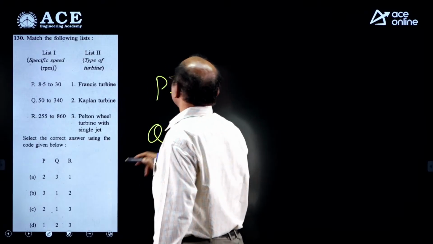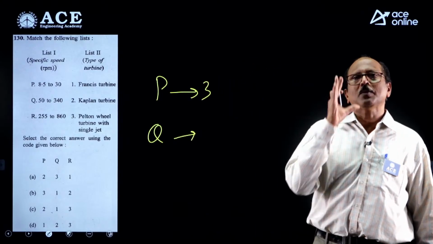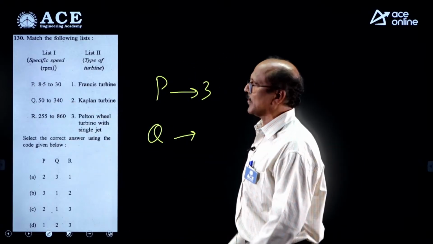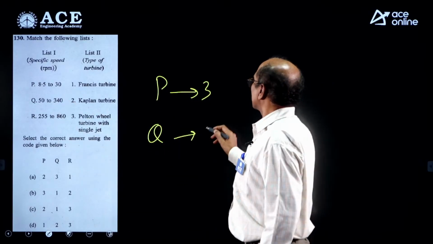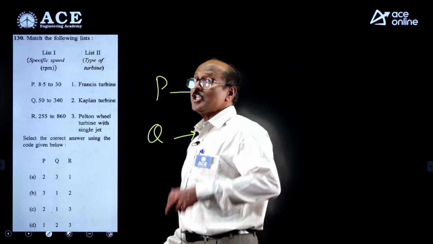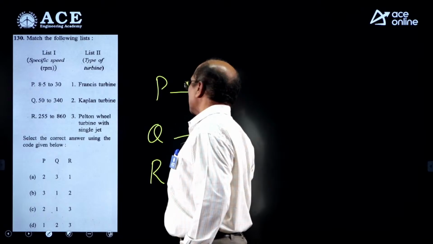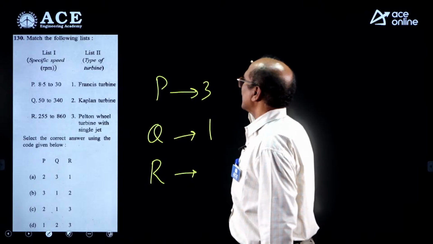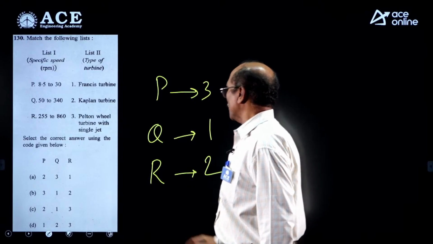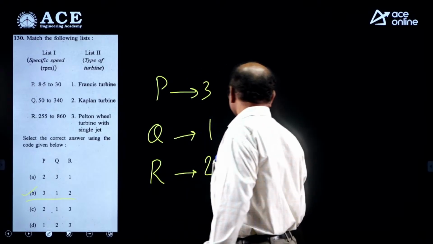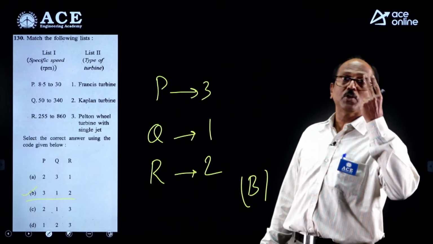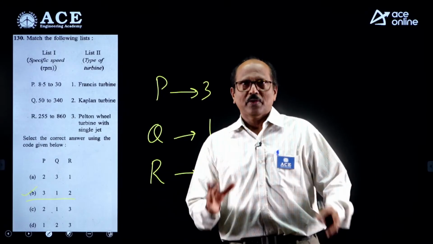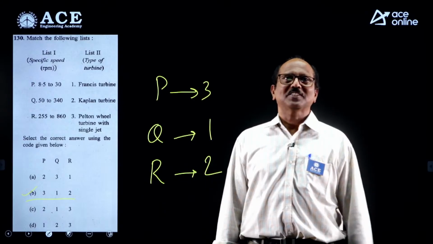Now medium specific speed range, nothing but Francis turbine, modern Francis turbine, range from 50 or 55 to 340. Here we discussed in classroom 300. So that is Francis turbine. High specific speed turbines, nothing but propeller turbines, Kaplan turbines, more than 300. Here given 225 to 860. Definitely it goes to 2. 312. Okay. So this is the way construction equipment 2 questions, 5 questions hydraulic machinery completed. So all the best, good luck for everyone who has written examination.